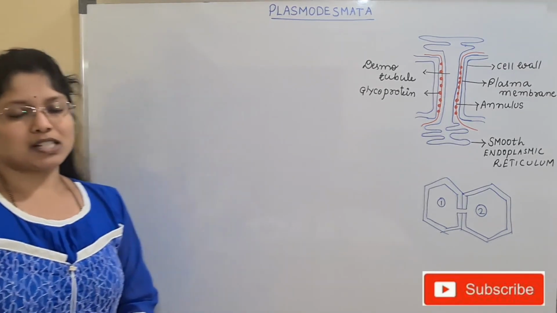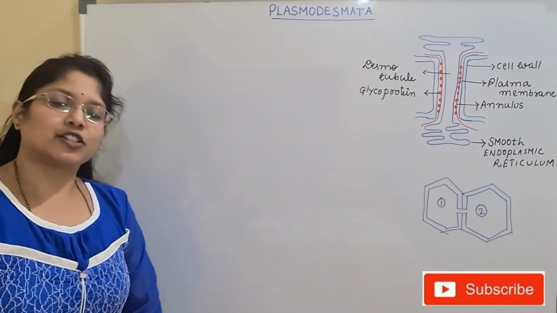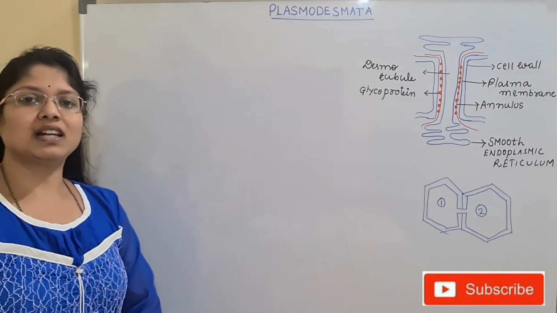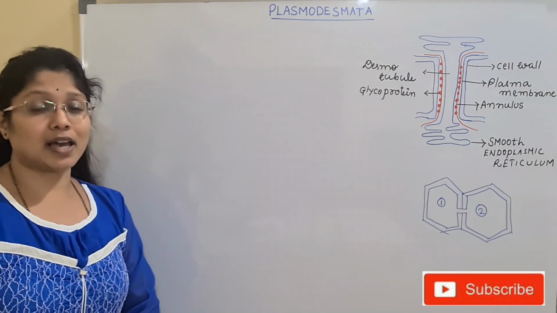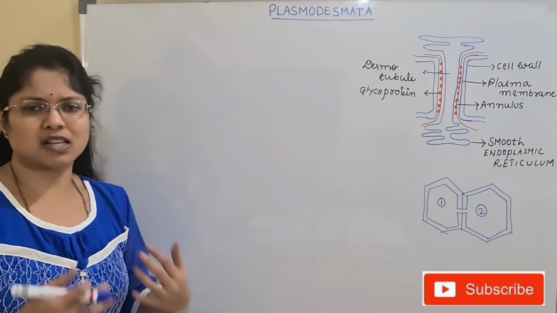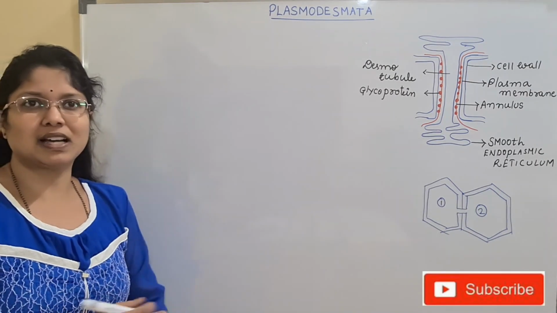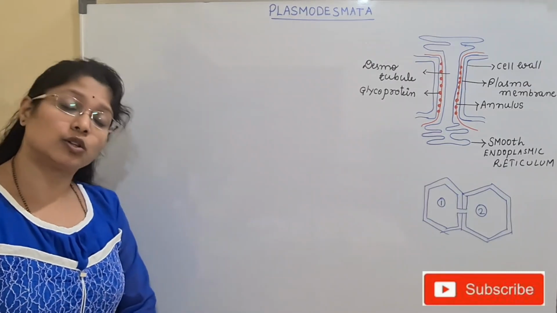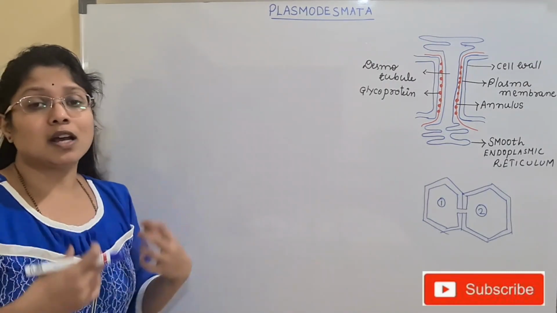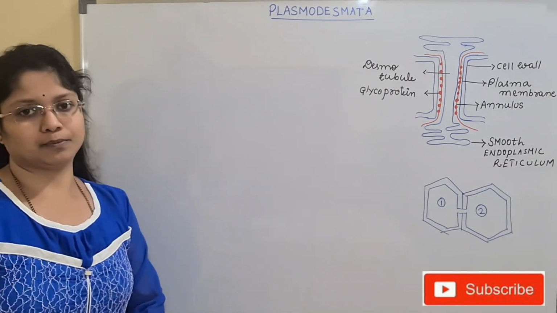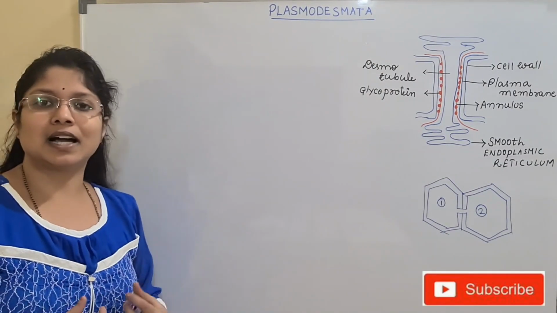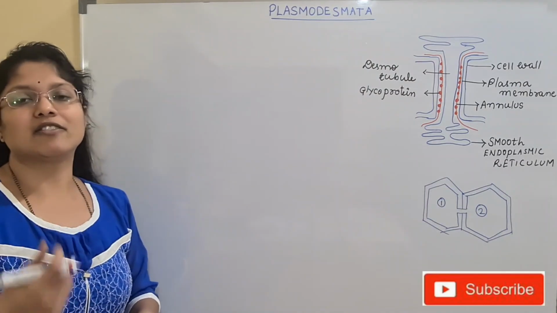Where are these plasmodesmata actually present? They are present on the cell surface of each and every plant cell. How many plasmodesmata are present? Approximately 10 to the power of 3 to 10 to the power of 5 pores are present on the cell surface. It will vary based upon the cell type.